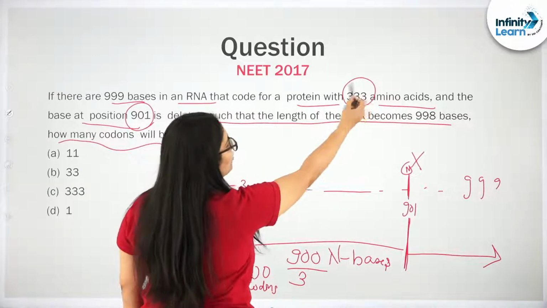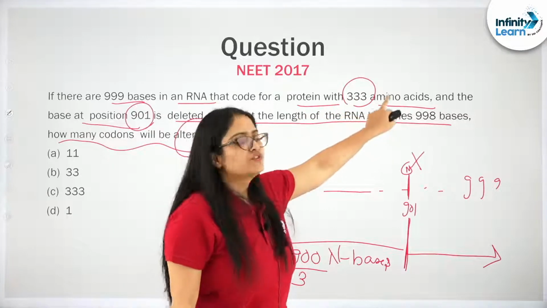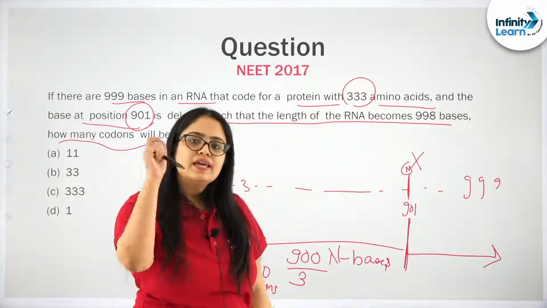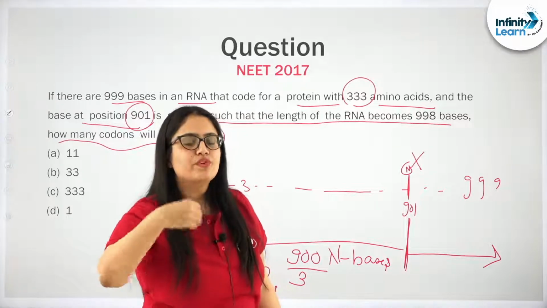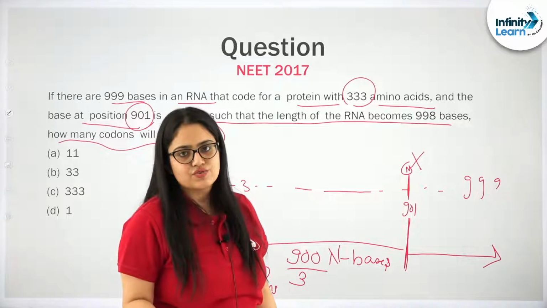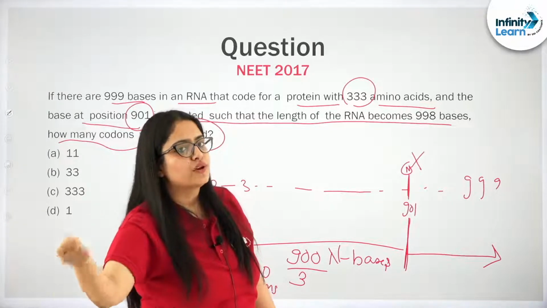And you know how many amino acids have been coded? 333 amino acids are coded. Each codon is going to represent one amino acid, because one particular codon corresponds to one particular amino acid.